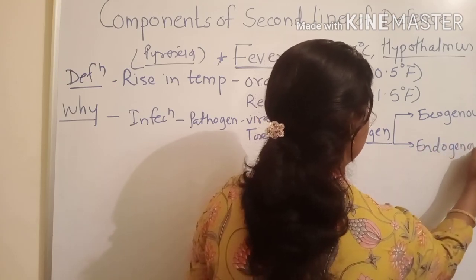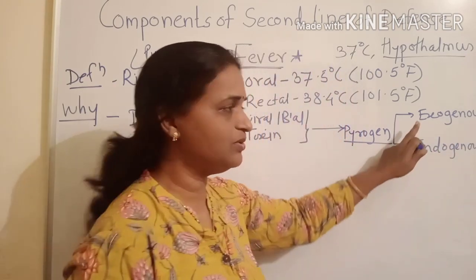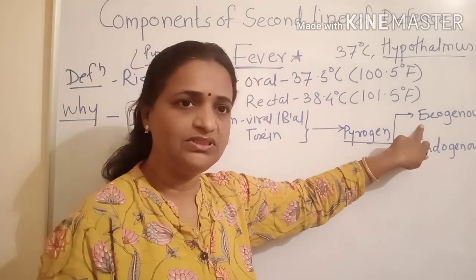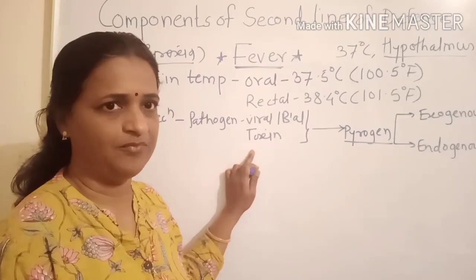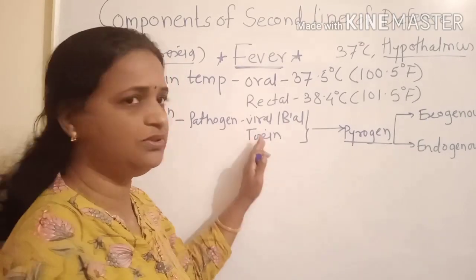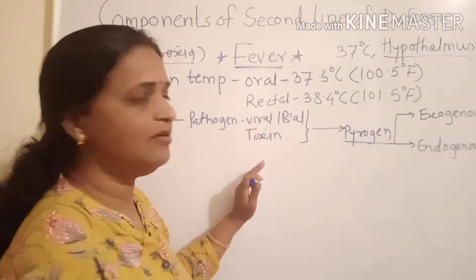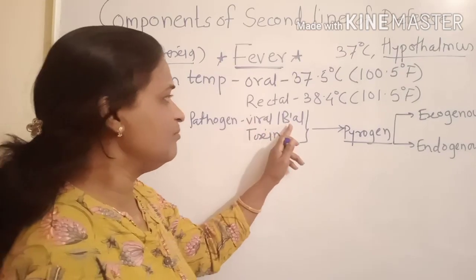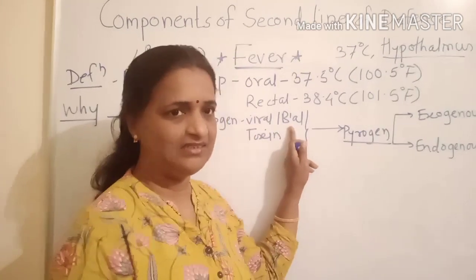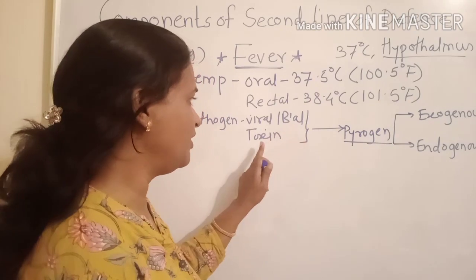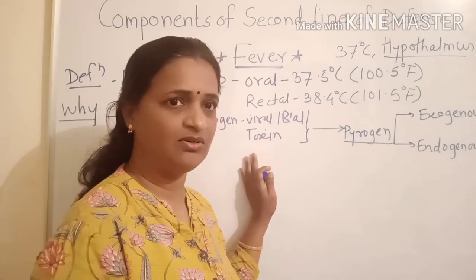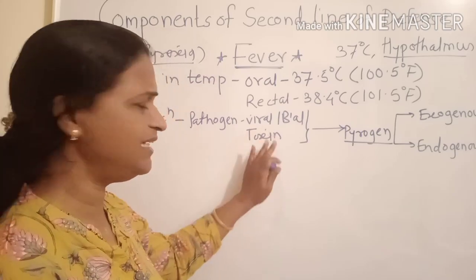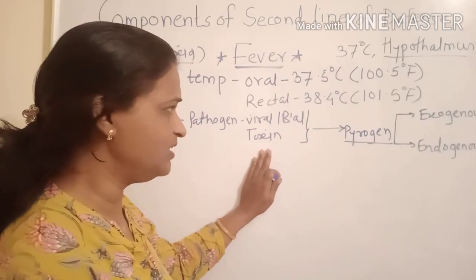Now the name itself indicates exogenous pyrogens are the pyrogens which are produced by an external agency. The external agency is these pathogens. So these viruses, ruptured bacterial cells, they are parts in our body. Toxin acts as a pyrogen. They are present in our body in the infectious condition. So they themselves act as exogenous pyrogens.